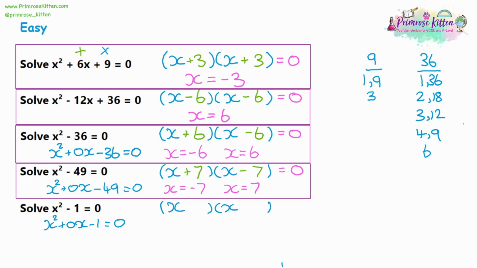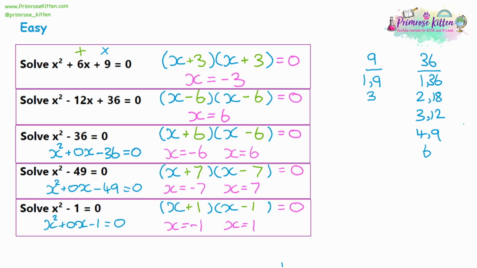And that's something that can just confuse a lot of students. So we're going to have a positive 1 and a negative 1. A positive 1 take away 1 will give us 0. And multiplying them, a positive 1 times a negative 1, 1 times 1 is 1. But a positive and a negative gives us a negative. So that works. Then make it be equal to 0. So the first bracket will be 0 if x was negative 1. And the second bracket will be 0 if x was equal to a positive 1. Again, we've got our two answers.